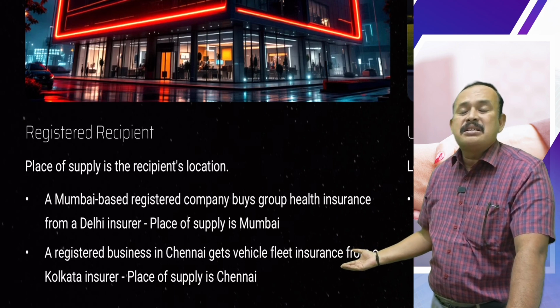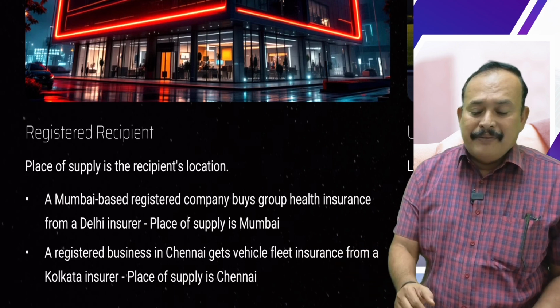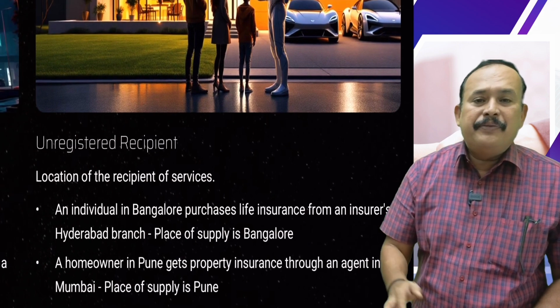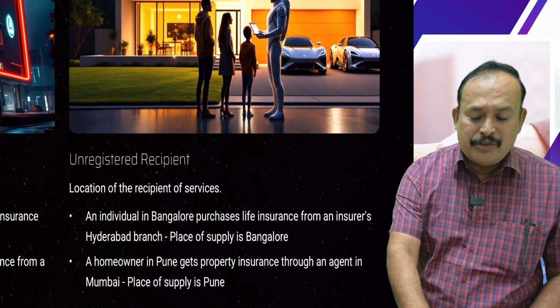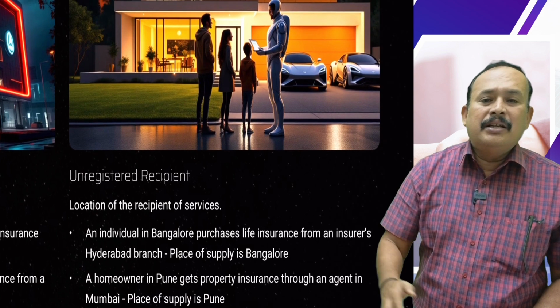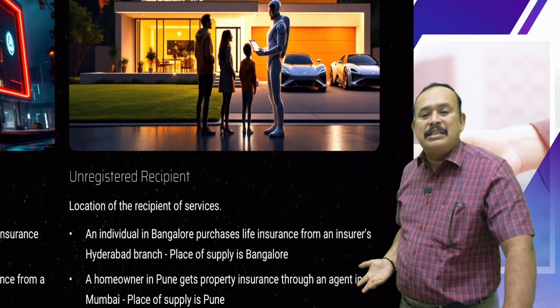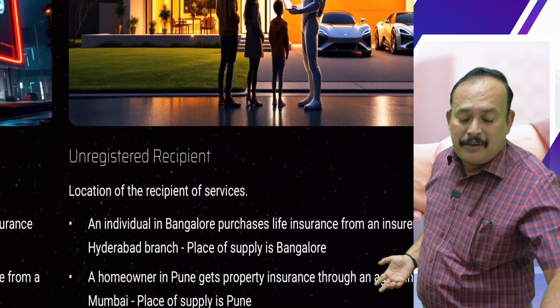If the recipient is an individual, an unregistered person, in that case the address of the recipient available with the supplier is the place of supply.